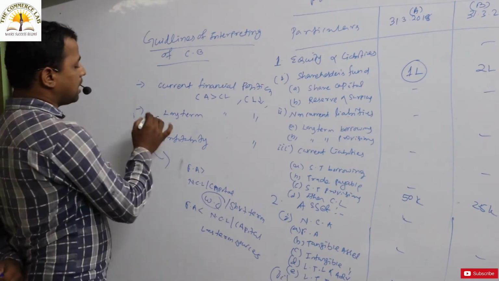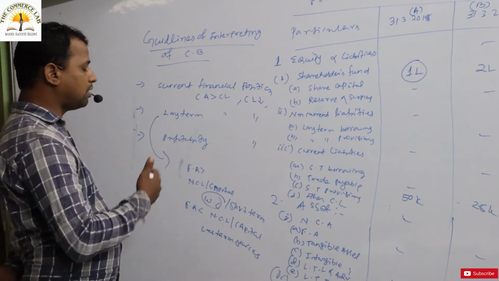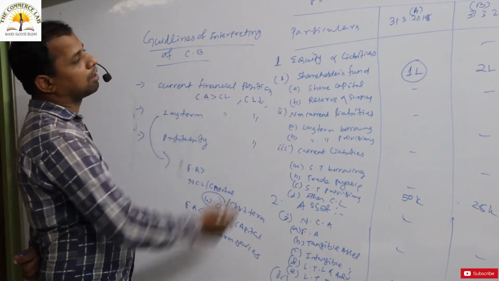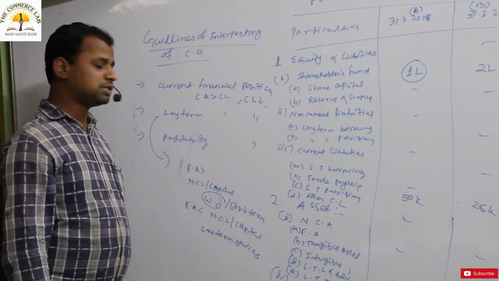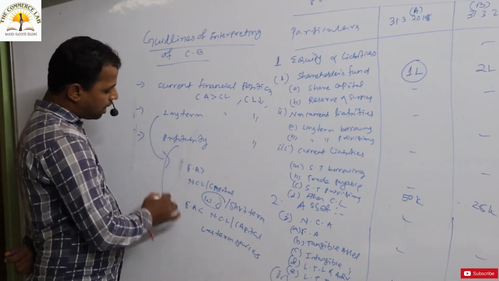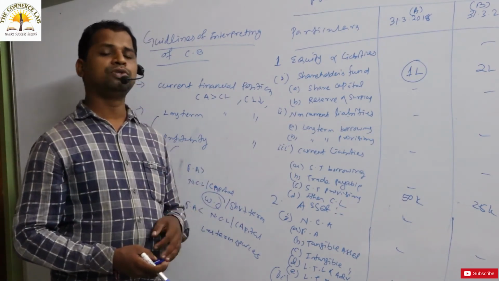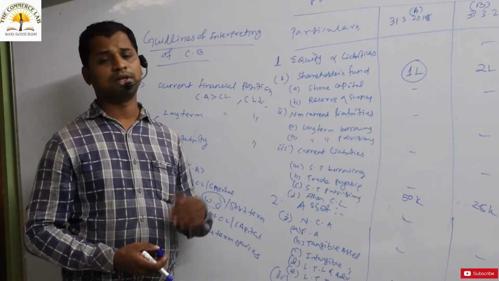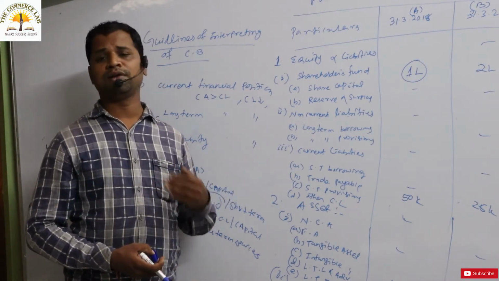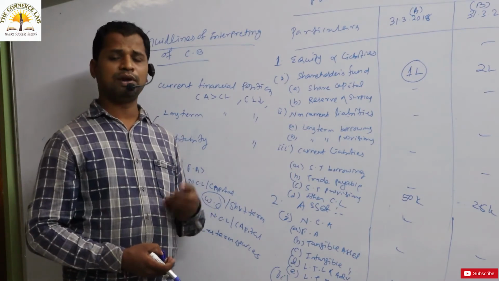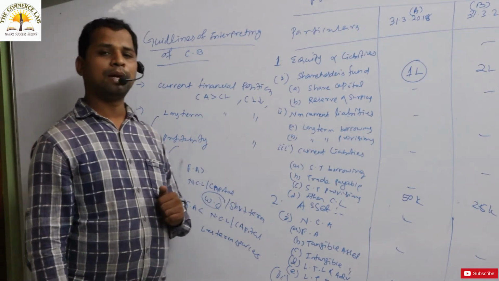So you can know the long term solvency position of the organization, and on that basis you can interpret the comparative balance sheet also. Then you also have to know whether the profitability position is up to mark or not, whether it is increasing or decreasing, by calculating gross profit, net profit and different kinds of ratios. You can interpret this comparative balance sheet.